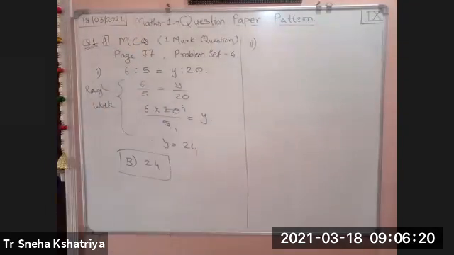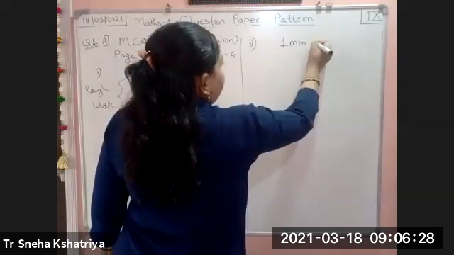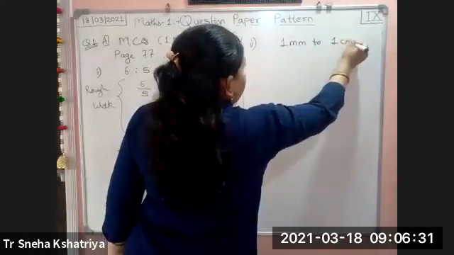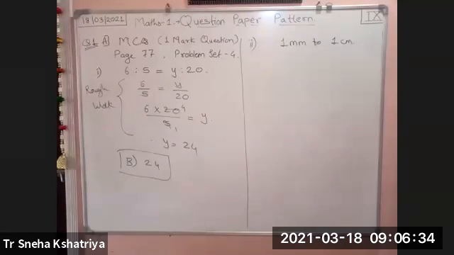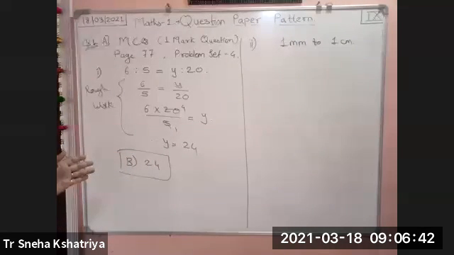What is the second question? What is the ratio of 1 mm to 1 centimeter? So here we have to change the units, because 1 mm is given and 1 centimeter is given. So we have to change from mm to centimeter or centimeter to mm. It is easy to change from centimeter to mm because 1 centimeter is equal to 10 mm.